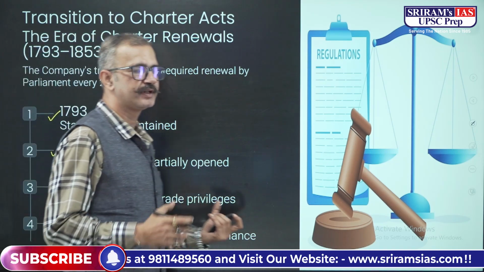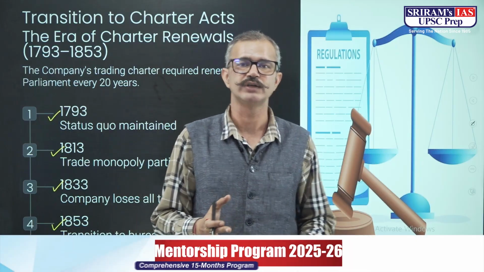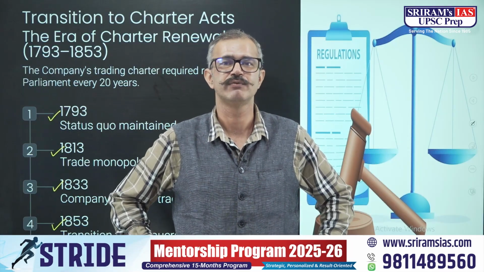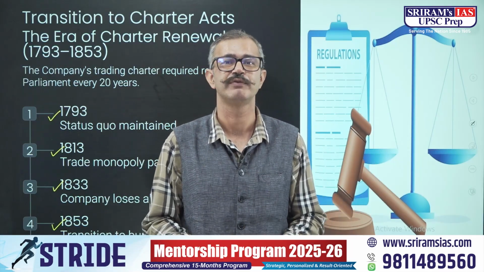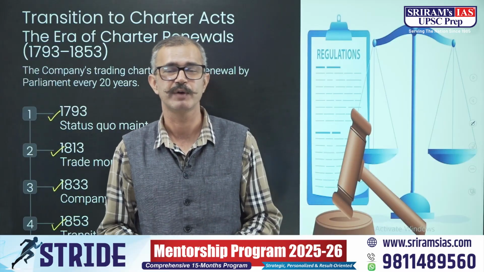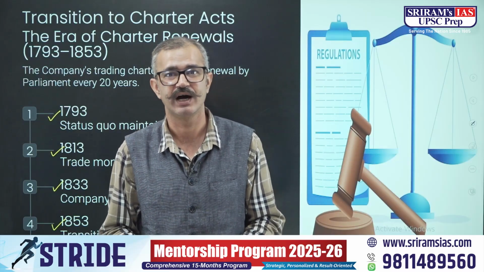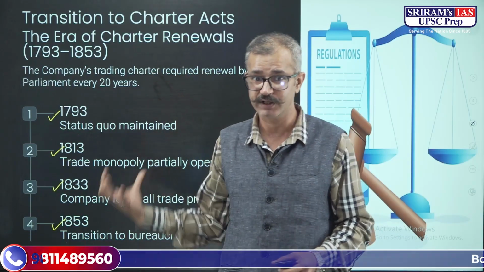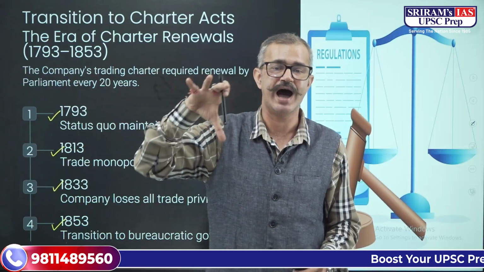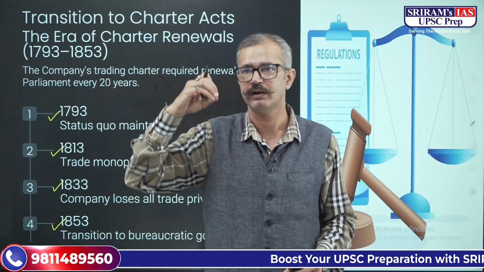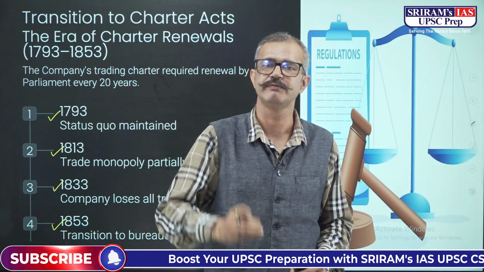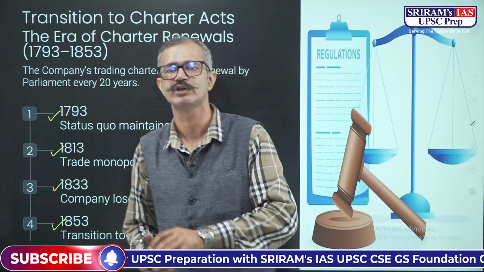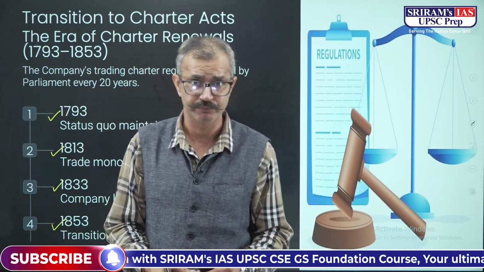And after 1853, four years later, there was the first war of independence, the Sepoy Mutiny. Afterwards, after 1857, there was the Government of India Act 1858, and the complete control was taken over by the Crown.